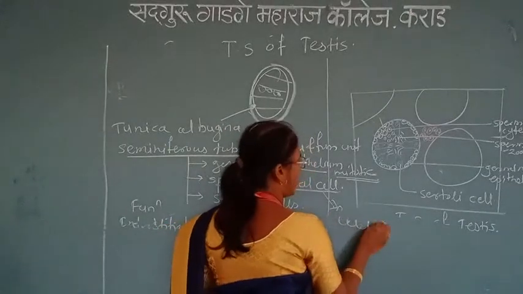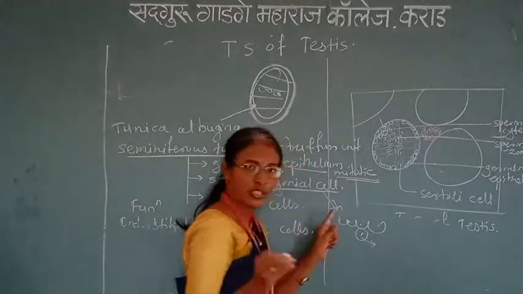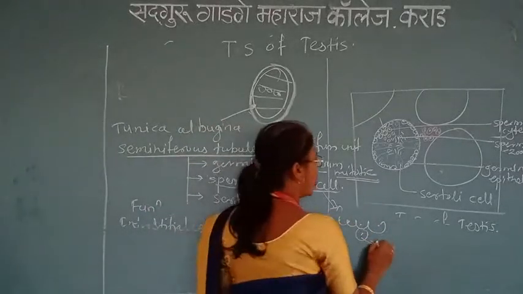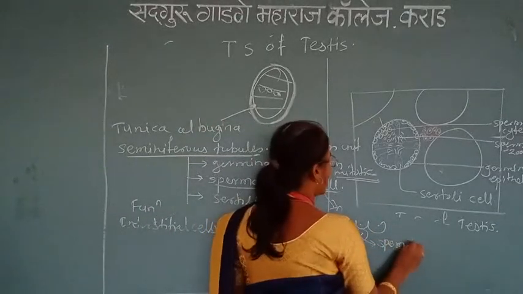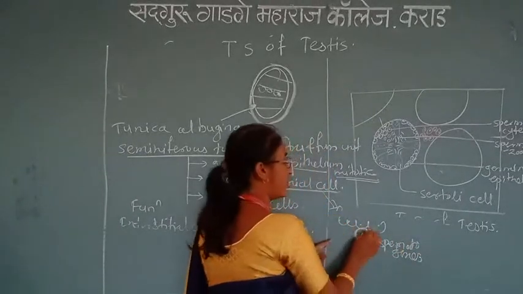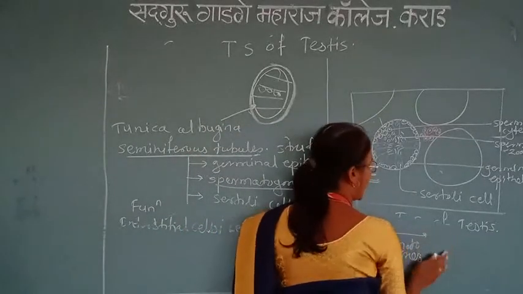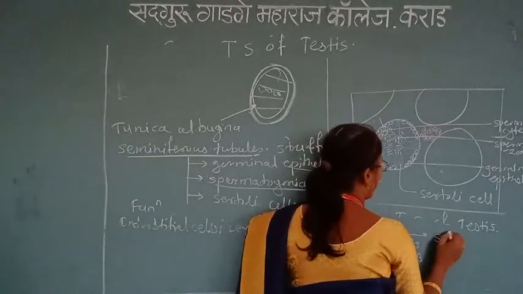Suppose this is the germinal epithelium. One of the cells undergoes spermatogenesis, and the formation of the sperm takes place from this single cell. This single cell is now called the spermatogonia.